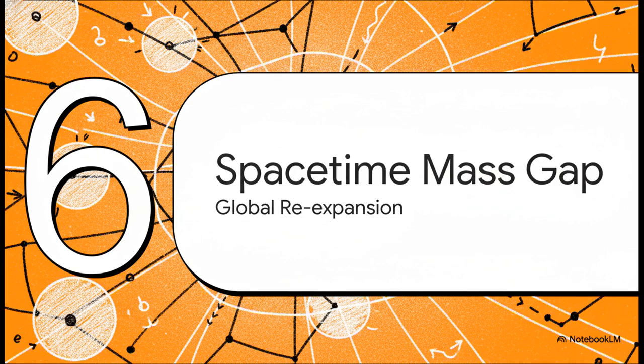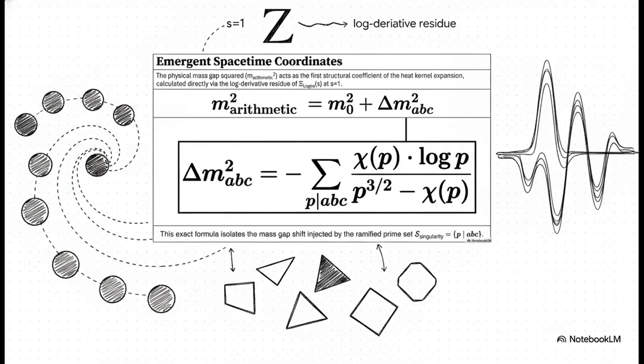And that leads us to our final section, Section 6, the spacetime mass gap and global re-expansion. Now, what's really interesting about this slide is how we take this highly abstract, rigid microscopic math and see how it literally dictates the physical structure of our reality. In the Connes-Chamseddine spectral action principle, the physical mass gap squared is the first structural coefficient of the heat kernel expansion, and you calculate that directly by evaluating the log derivative residue of the universal partition function at its primary pole, s equals 1. By taking that derivative, this exact emergent spacetime mass gap formula isolates the arithmetic mass shift injected by our ramified prime set.